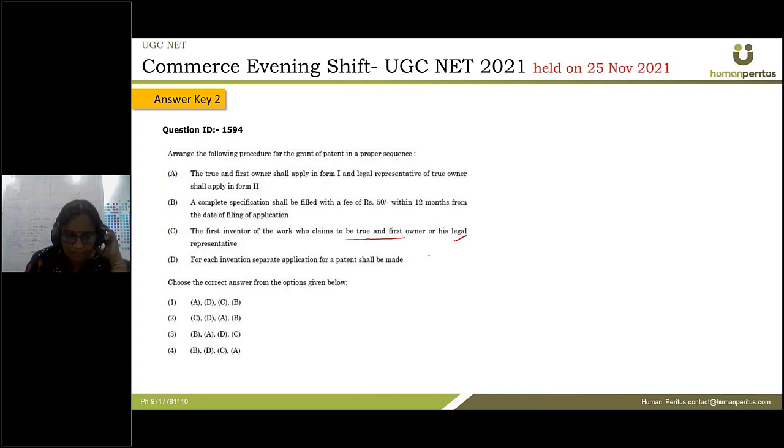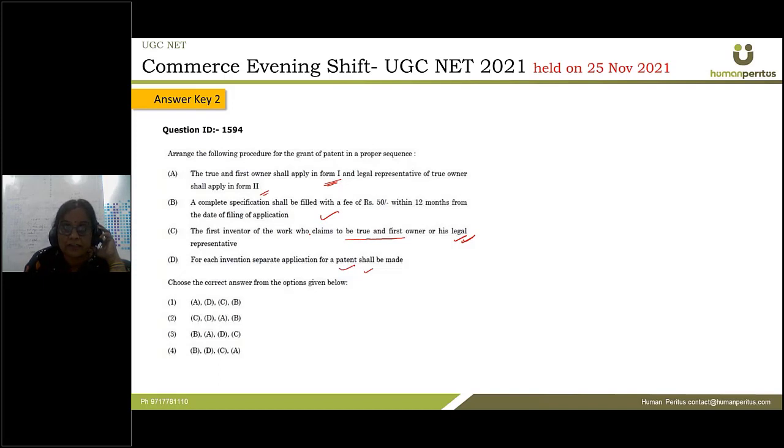and then this thing, yes, this is true, for each invention a separate application for a patent has to be made. So this would be identified first, and then a separate application for a patent has to be made for every separate invention. Okay, fine. And true and first owner, so there are basically two forms in which they need to apply for the grant of patent. The true and first owner will apply in form 1, whereas the legal representative of the true owner shall apply in form 2. And again, this fee will be paid.